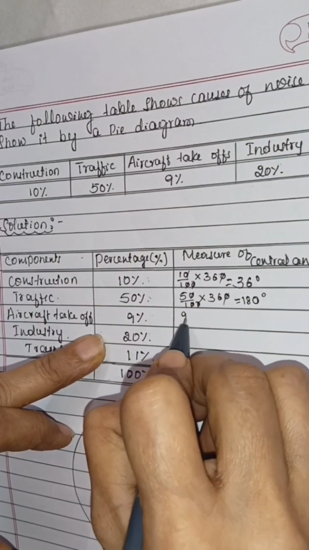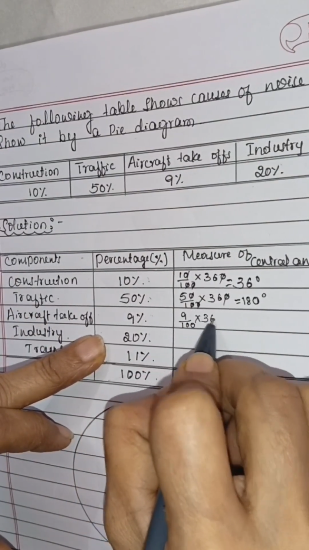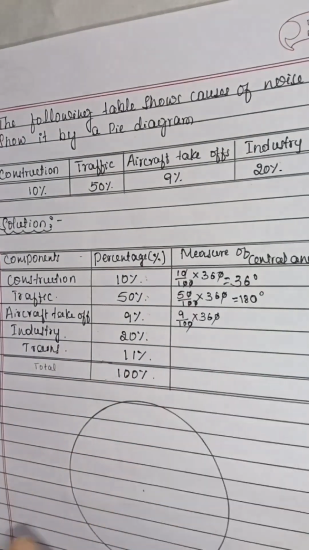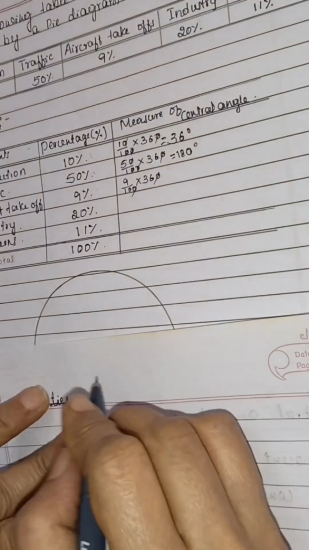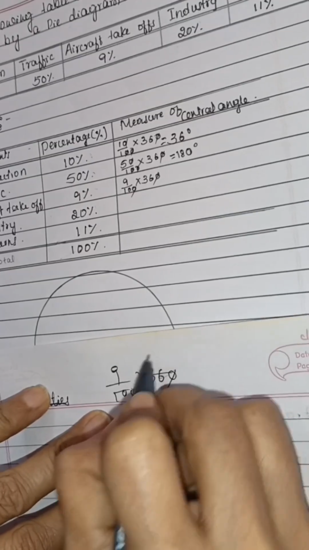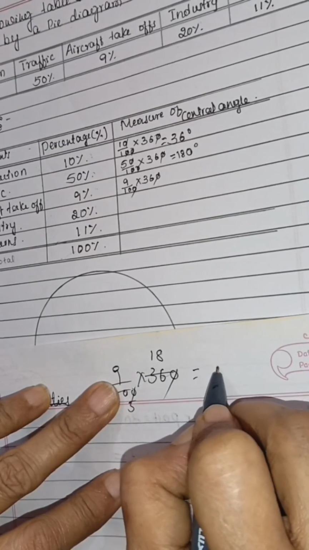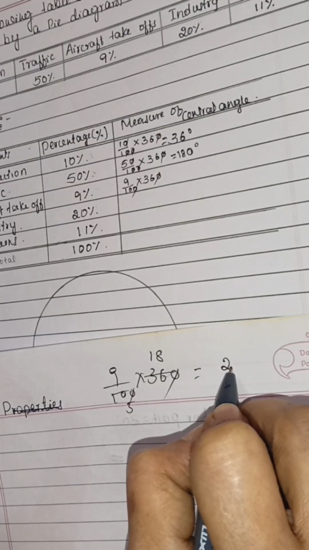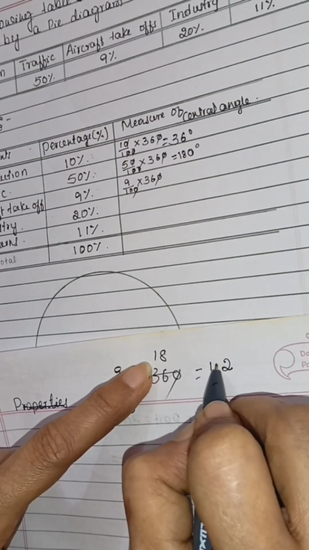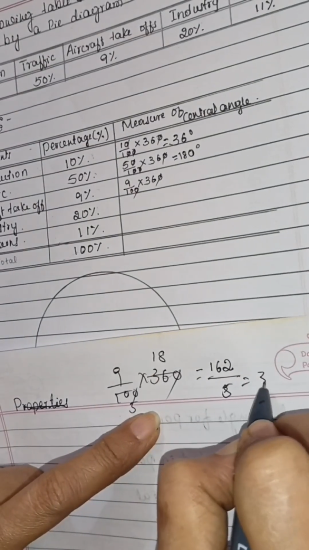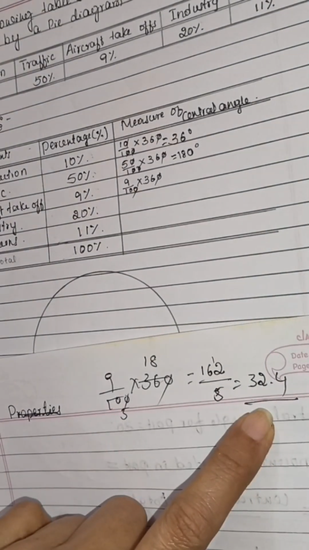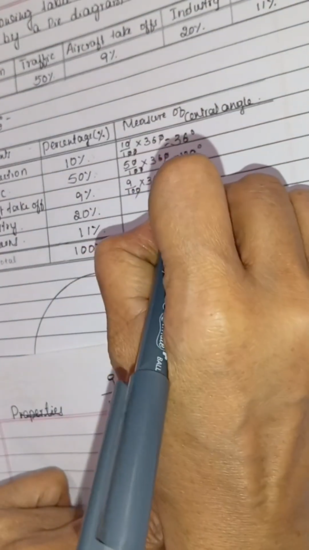Aircraft takeoff, 9 for 100, for 360, how much? I'll take one paper, see here. This is 9 by 100 for 360. Cancel the zeros. This is 2 5s are, 2 1s are, 2 18s are. So 9 1s are 9, 9 plus 7 is 16. Divided by 5. 5 3s are 15, 5 2s are 10, 5 4s are 20. So 32.4 degrees. We can take a round figure, that is 32 degrees.